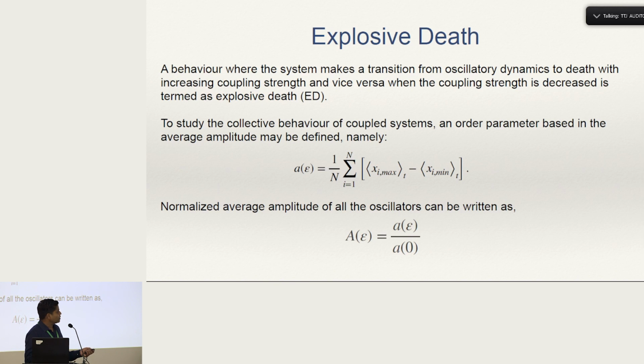Again, this transition is accompanied by a hysteresis, and it is a discontinuous transition. To study this behavior, we introduce an order parameter A, which is based on the difference of the average of the maxima and minima of the xi variables. Finally, the normalized average amplitude is given by this equation.